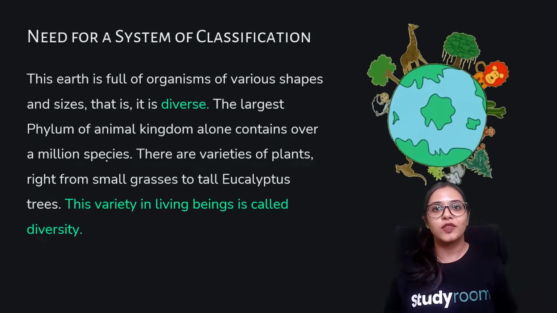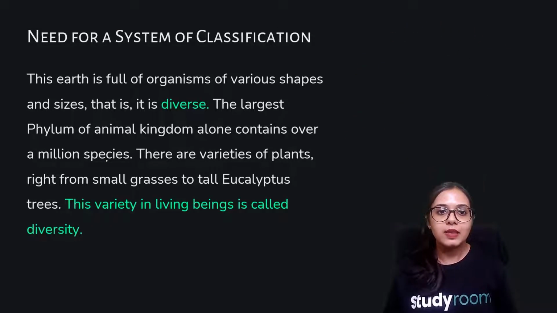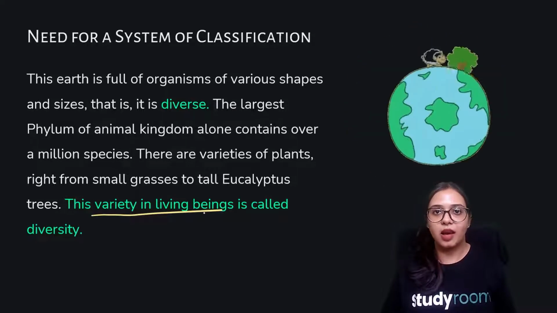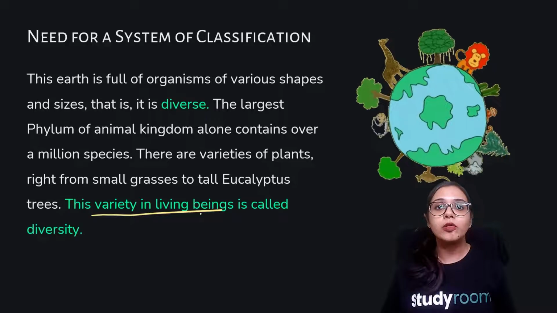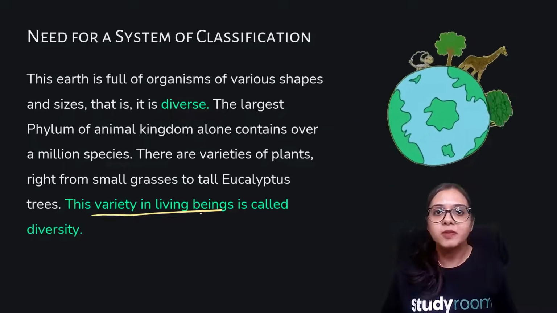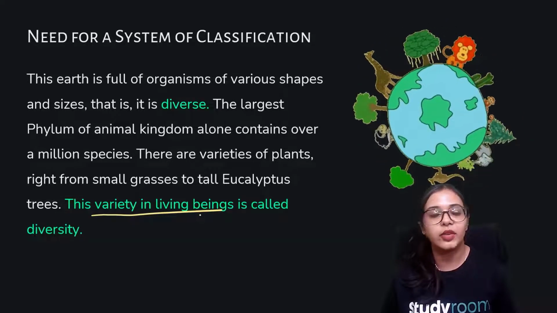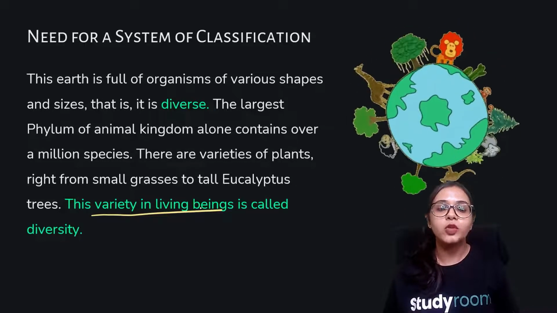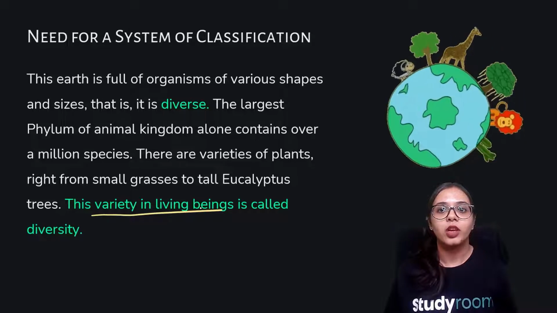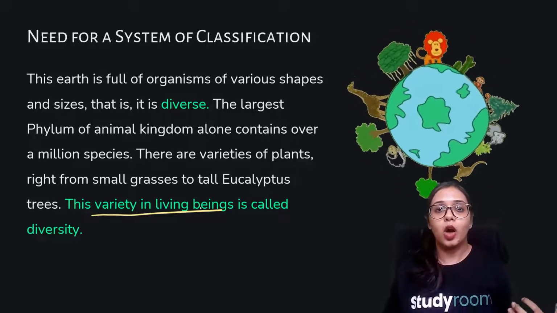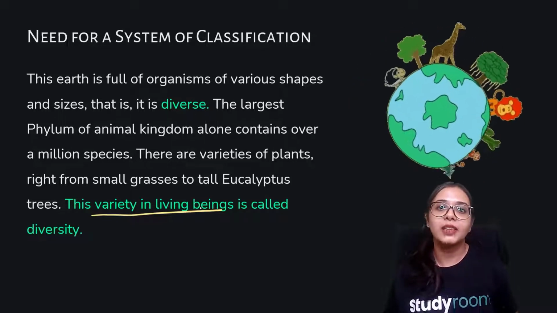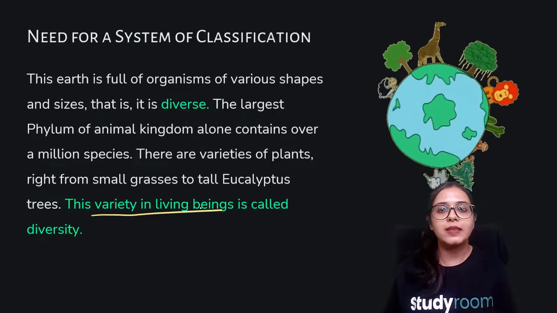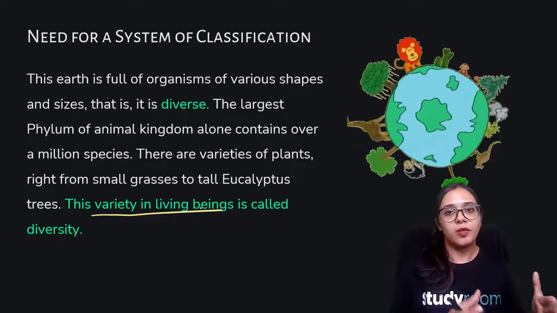There is a need for a system of classification, since there is a variety in living beings, be it in plants, be it in animals, and also be it in other microscopic organisms that we cannot even see with our naked eye, that we cannot even perceive. All right, and we humans need to understand which kind of plants are there and how many types of plants are there or how many types of animals are there and what are the bases on which one set of animals is different from say the other set.